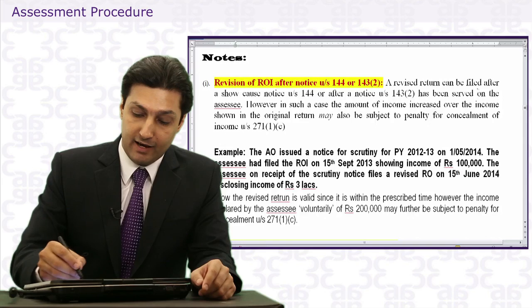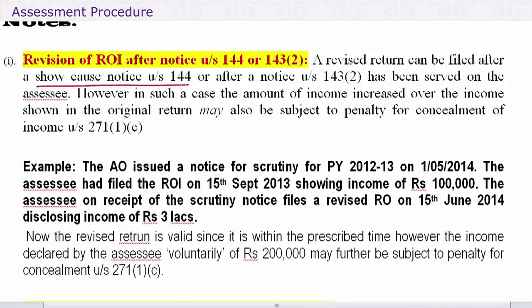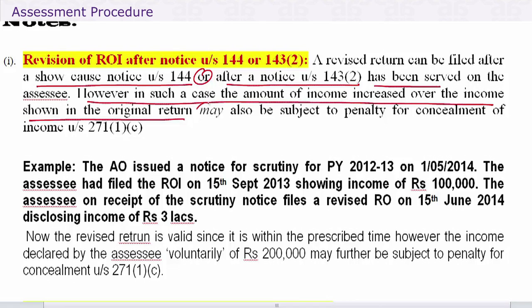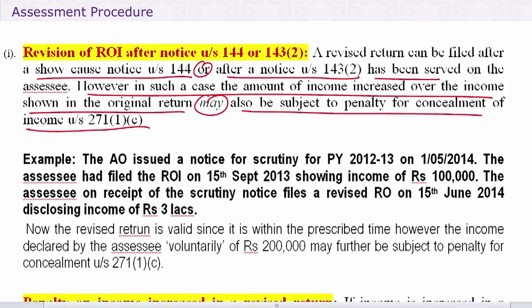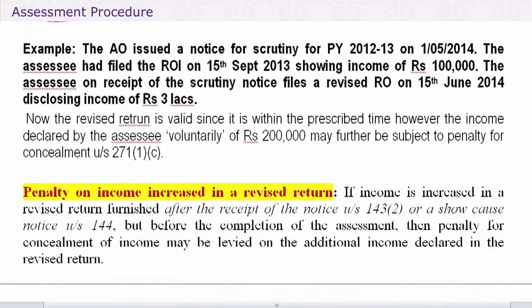Let's see. A revised return can be filed after a show cause notice under 144 or after a notice under 143(2) has been served. However, in such a case, the amount of income increased over the income shown in the original return may also be subject to penalty for concealment. For example, the AO issues a notice for scrutiny for 12/13 on 1/5/14.